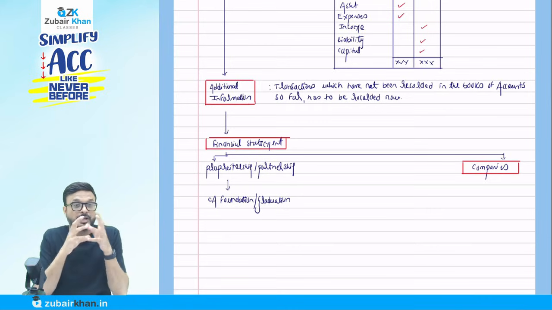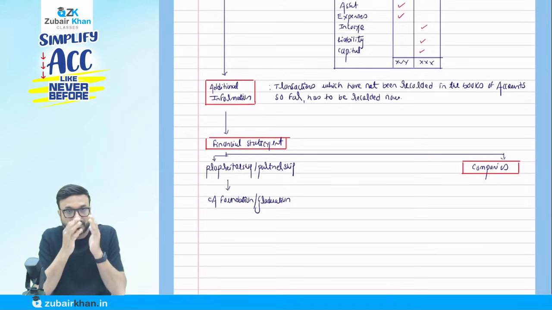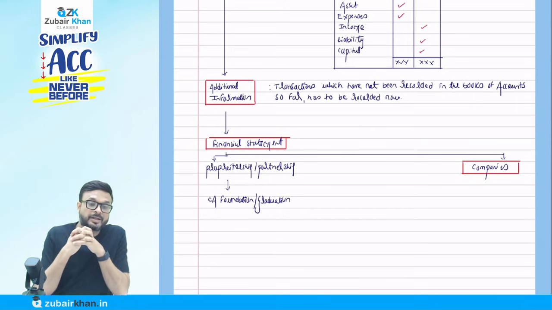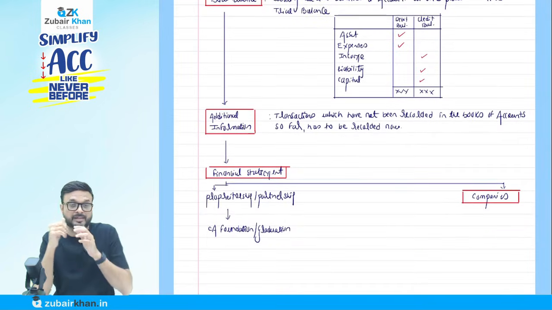What we do is write down the balance of all the accounts at one place, and we call that the trial balance. Always remember that asset and expense have a debit balance. They will always appear in the debit balance column of the trial balance. Liability, income and capital have a credit balance. They will always appear in the credit balance column of the trial balance.